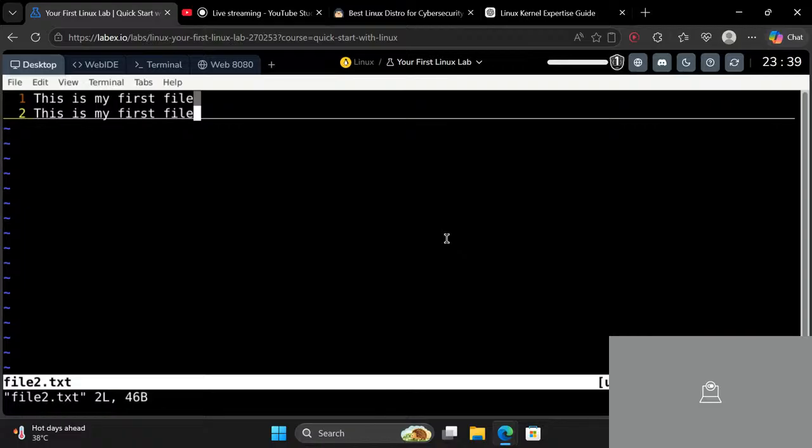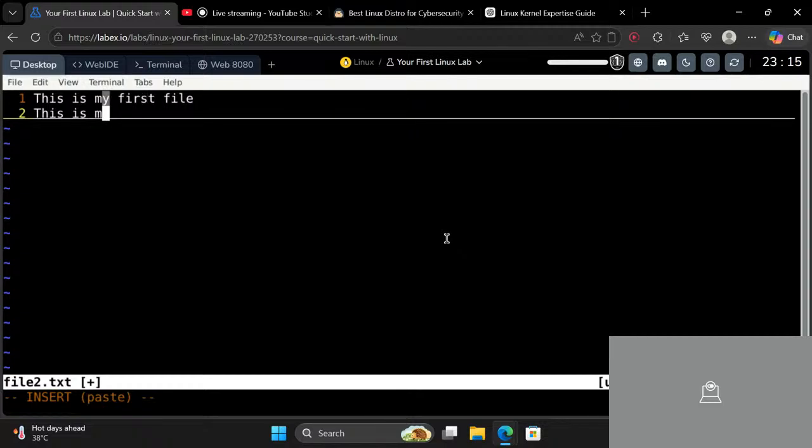First is normal mode, second is visual, and third is insert mode. So in order to type text, we need to be inside the insert mode. And to be inside the insert mode, I need to click I. So I click I. Now I can insert or manipulate things over here.